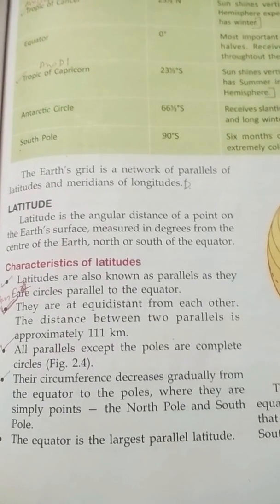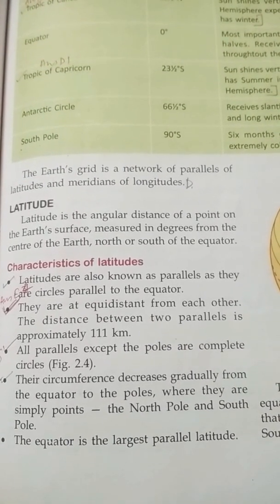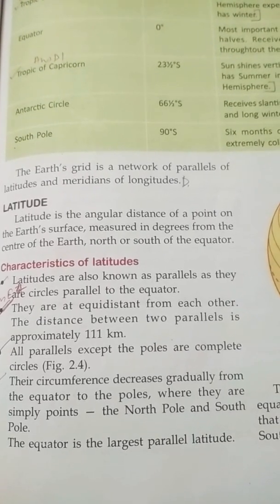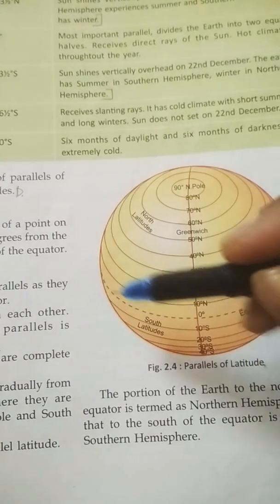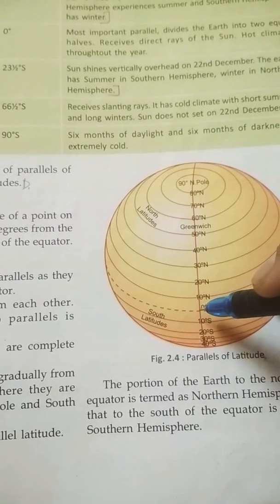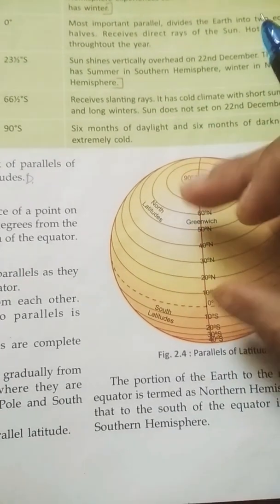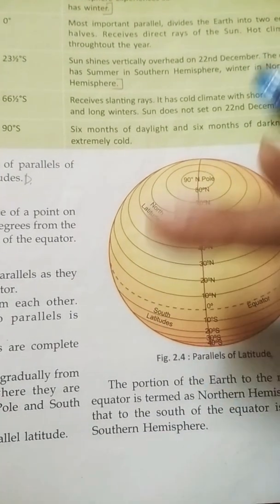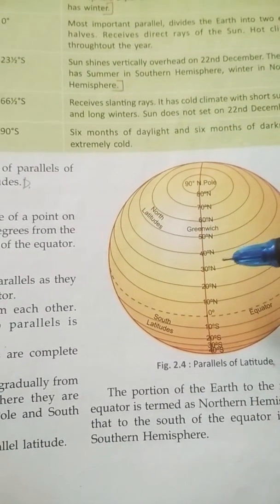Latitude is the angular distance of a point on the Earth's surface, measured in degrees from the center of the Earth, north or south of the equator. Now latitudes, as you all know, are these lines which are running parallel to each other, and with the Earth's center as the reference, the 0 degree line divides the Earth into two parts, northern and southern. So all the latitudes lie north or south and are named accordingly, and that is why the direction is to be mentioned every time.